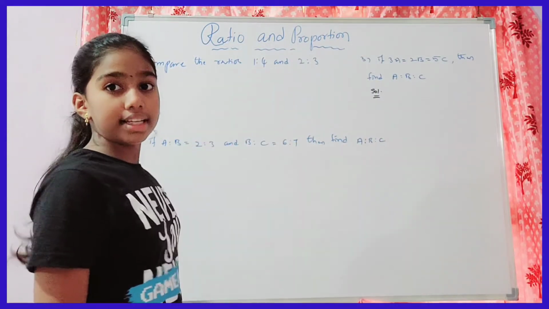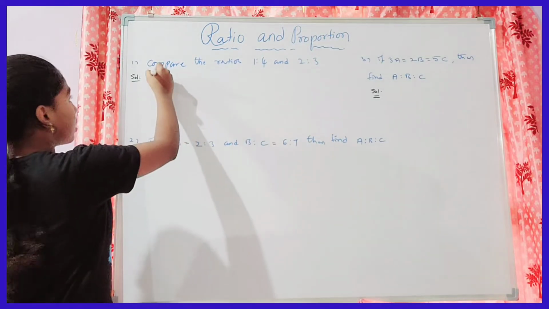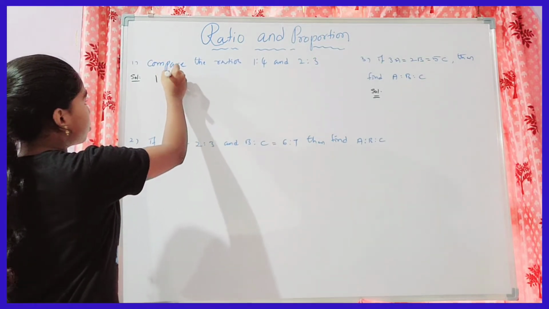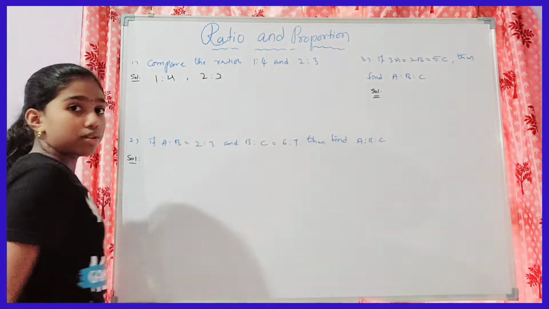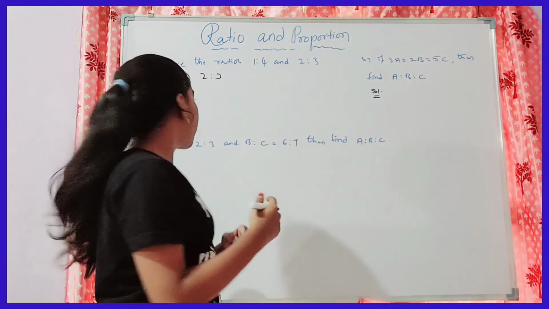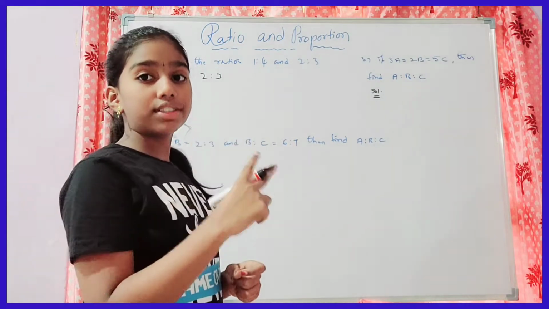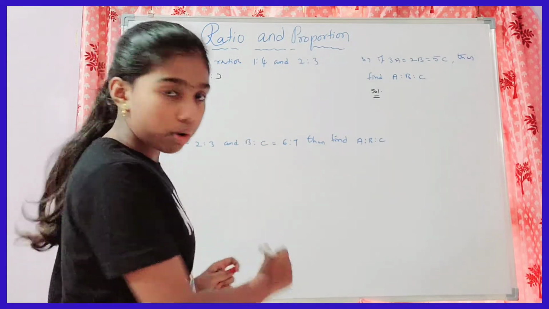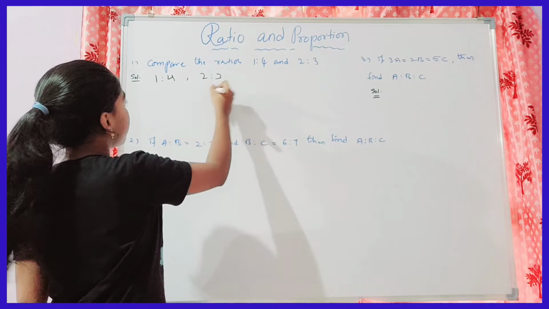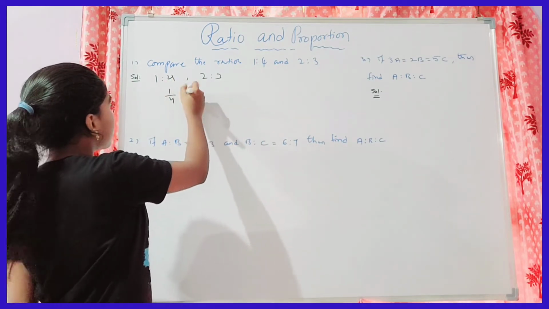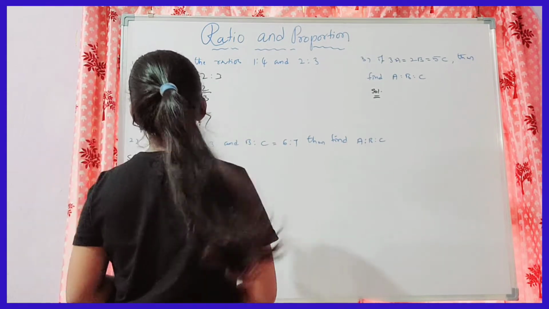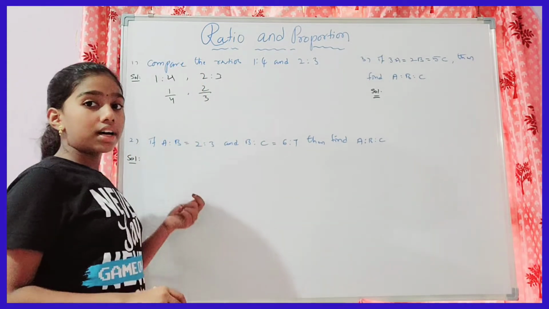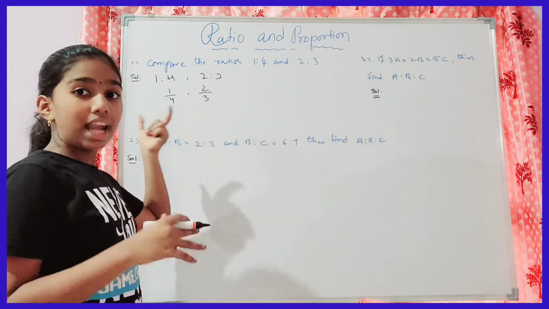We already know that the fraction form is equal to the ratio form, that is 1/4 and 2/3. To compare, we have to make the two fractions like fractions.